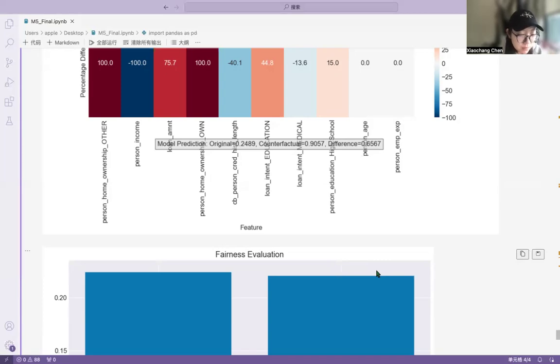The goal is simple. Make AI transparent, fair, and accountable. That way, everyone, whether they rent or own a home, whether they are male or female, gets treated fairly by AI.